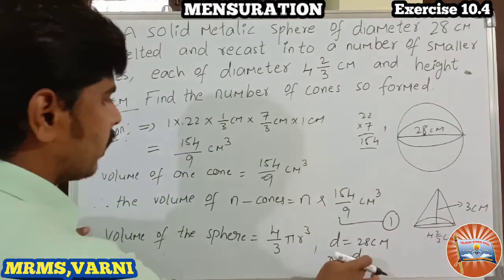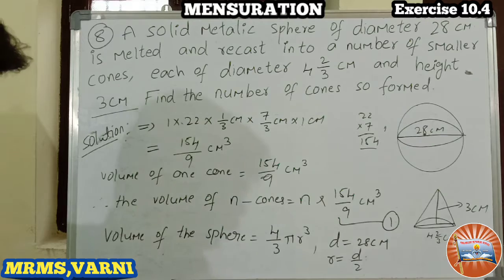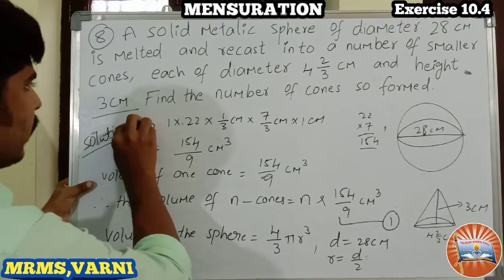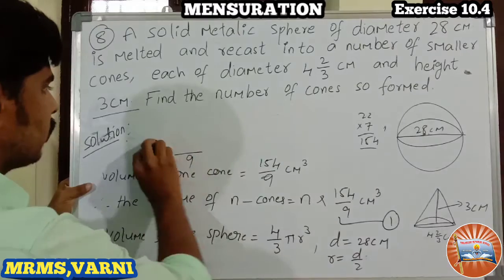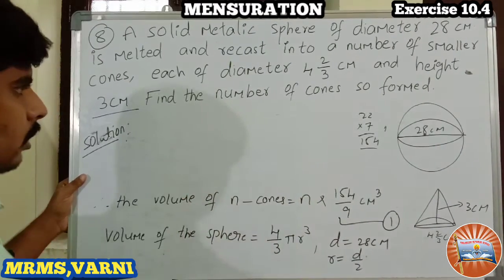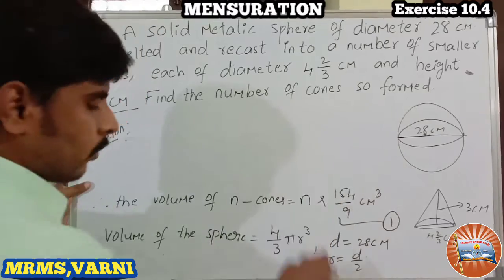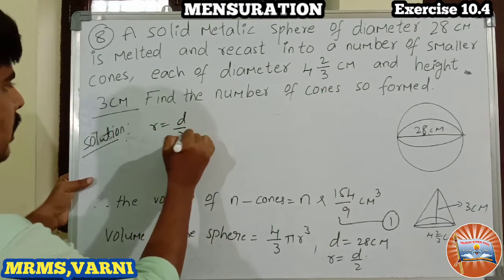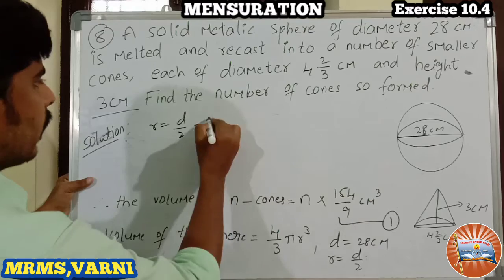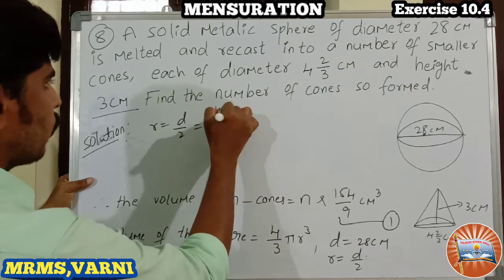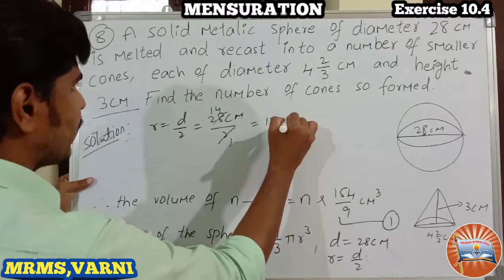Shall I erase this? Right, I hope you written this. So r is equals to d by 2, d value we have 28 centimeter by 2, 2 ones are 2, 2 7s are 14, so 14 centimeter.